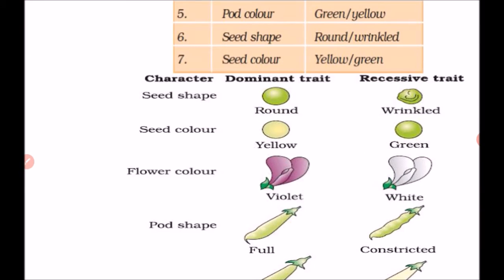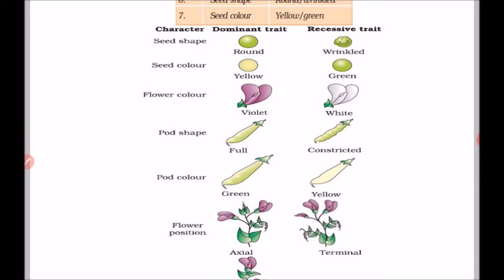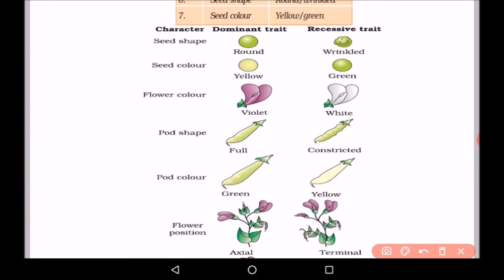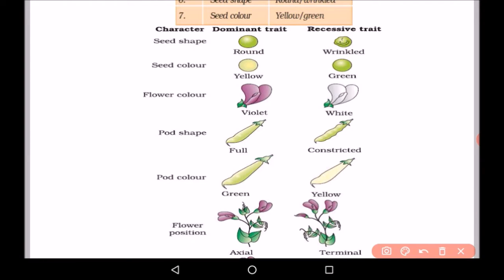This is the diagram which is showing all the 7 characters. First is seed shape. Basically there are 2 types of seed shape. One is round and second is wrinkled. So he used this character, that is seed shape. Second is seed color. He used two colors of seeds. One is yellow and second is green.